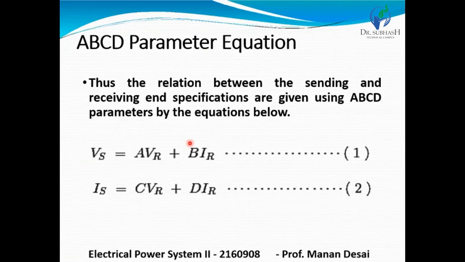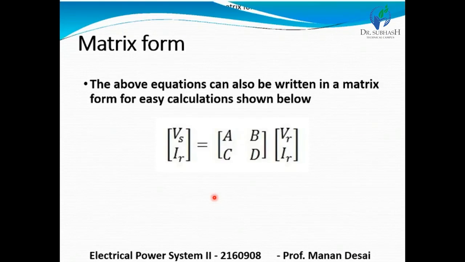In order to determine the ABCD parameters of a transmission line, this is equation 1, which shows the sending end voltage is equal to A VR plus B IR, and the sending end current is equal to C VR plus D IR. In matrix form, Vs and Is are equal to the matrix ABCD multiplied by VR and IR.